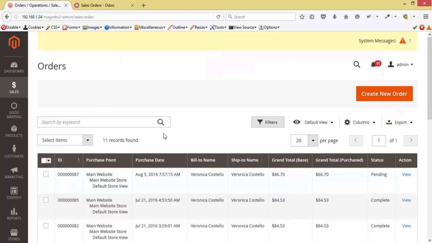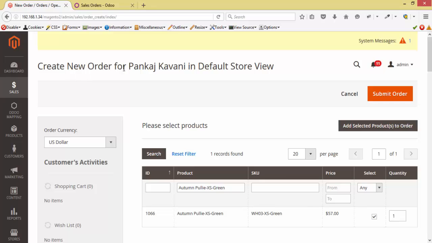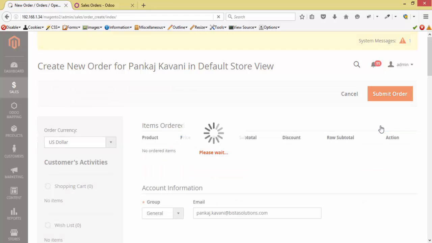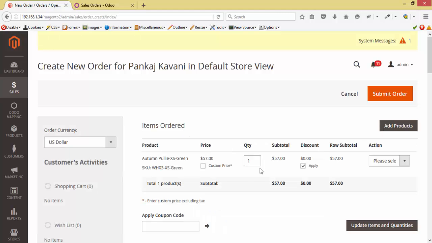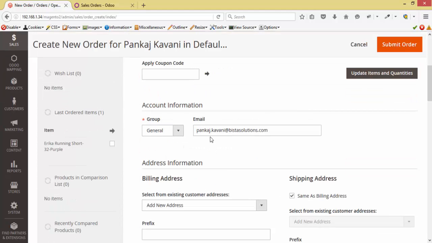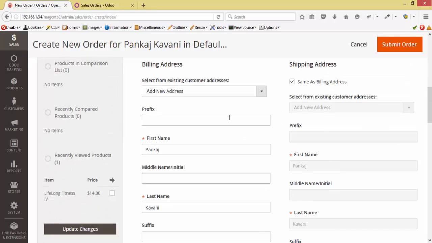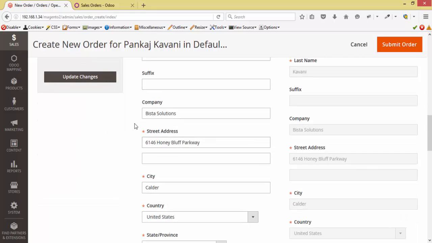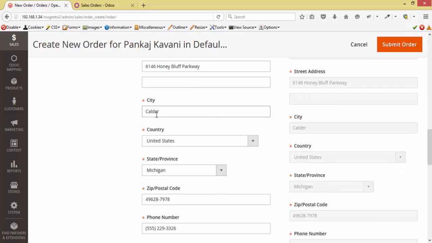Now let's move to the sales order part, and I am creating a new order. I am creating an order for the customer Pankaj Kawani and adding a product which we have created earlier. The product has been added. This is the email. Now I have added a new address, which is this one.